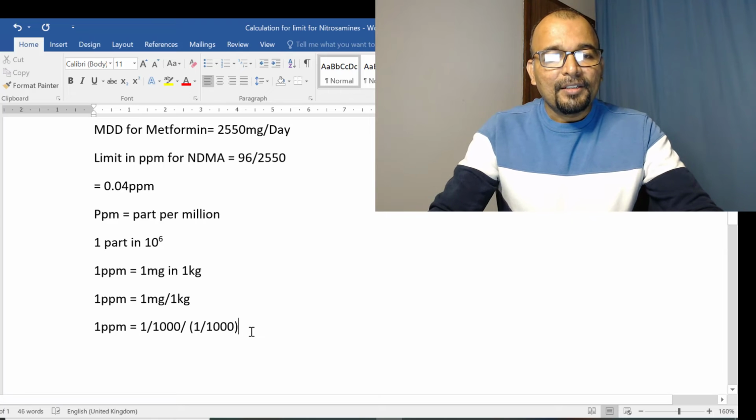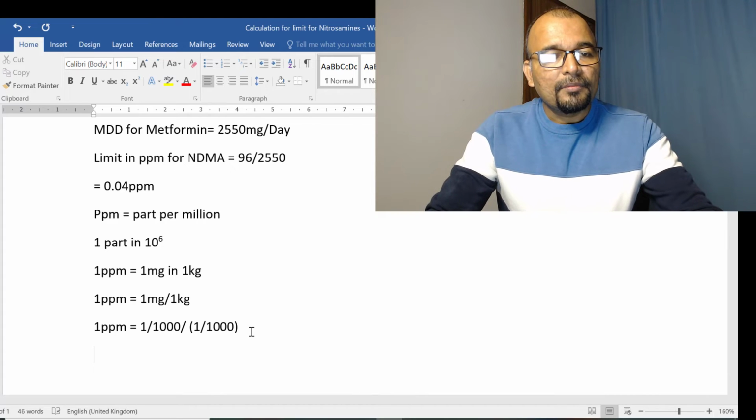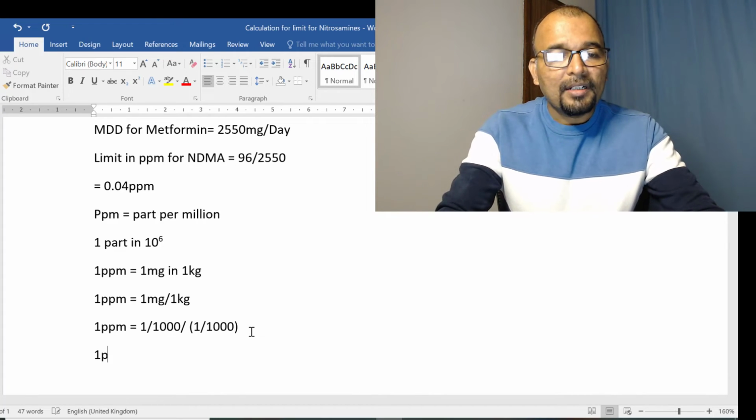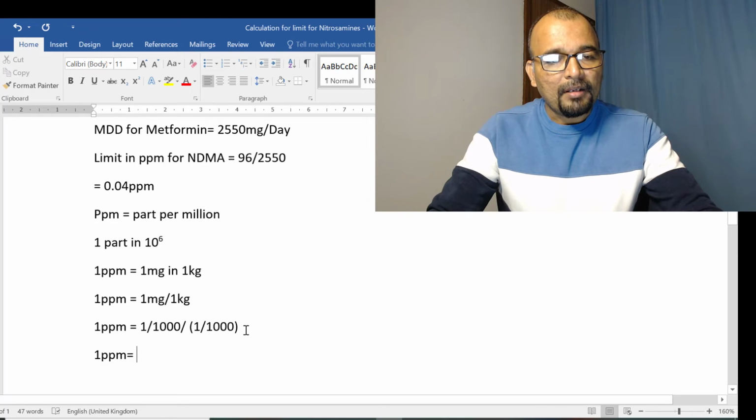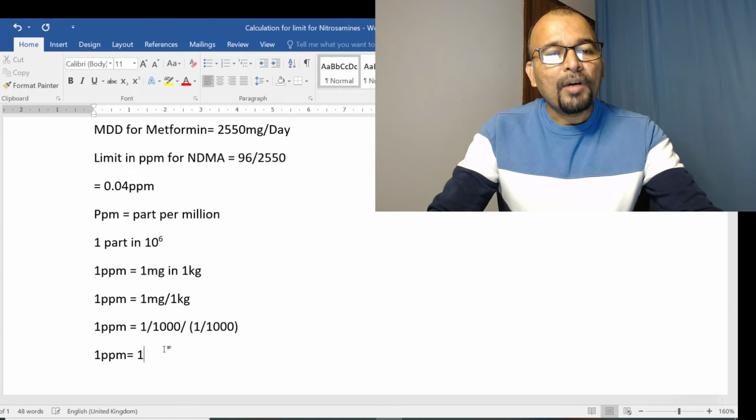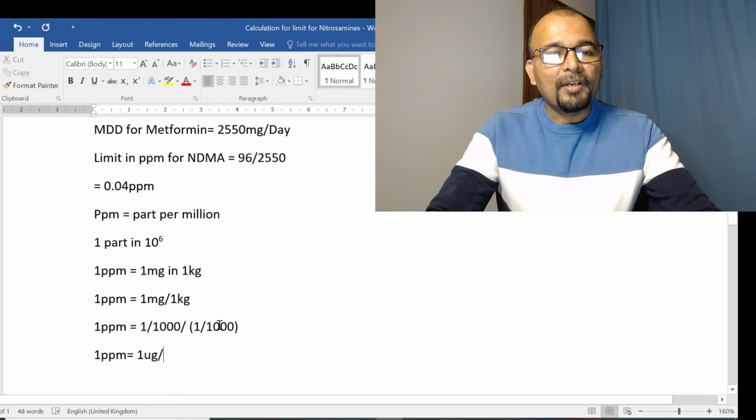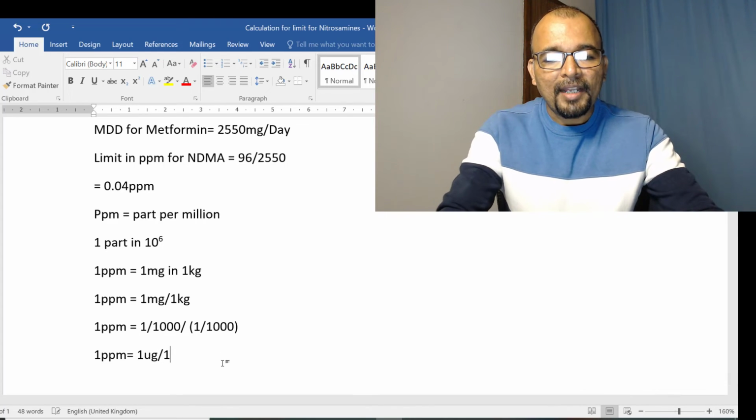So 1 ppm is equal to, if I divide this 1 milligram by 1000, it will become 1 microgram. And if I divide this 1 kg by 1000, it becomes 1 gram.